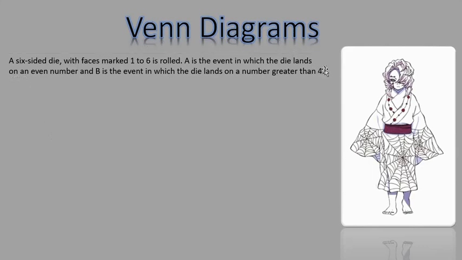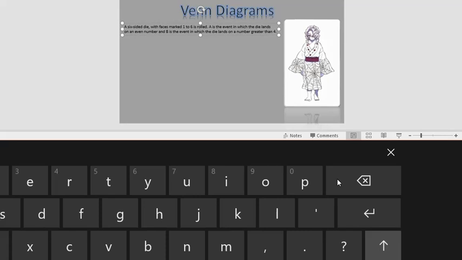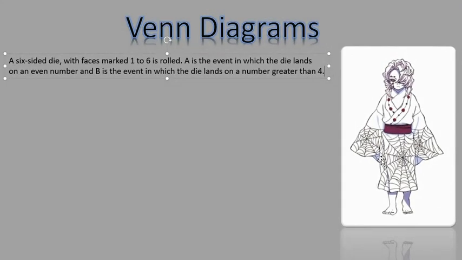Let me just type it out. Oops, I'm messing things up now. So the question here should be: draw a Venn diagram to represent the outcomes in the above scenario. There we go. This usually will be 4 marks. It has been like that for grade 10. So let's go through it.